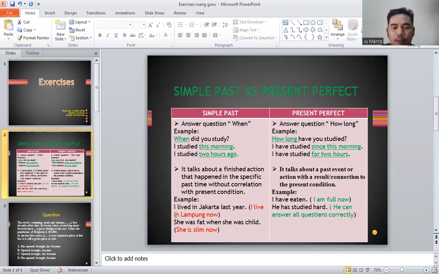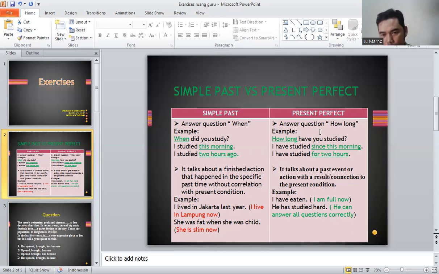For example, I lived in Jakarta last year, and now the condition is not true anymore. Now I live in Lampung. So there is a different condition between past and present. The second, she was fat when she was a child. When she was a child, she was fat, but now she is slim. So there is a different condition between past and now. So that is the function of simple past, to express something that happened in the past with no correlation between the past condition and the present condition.